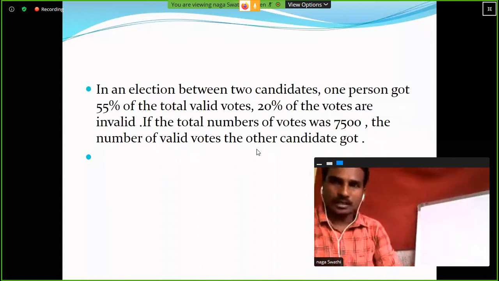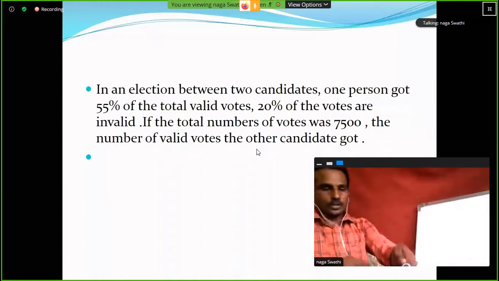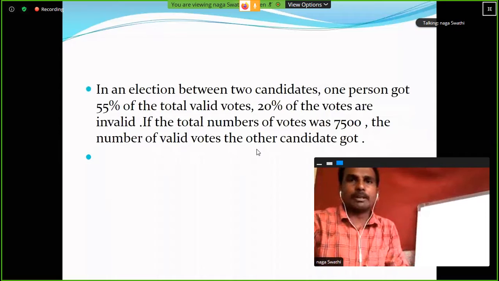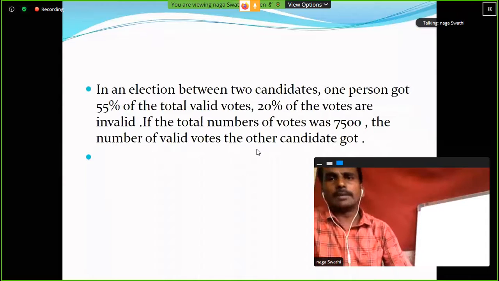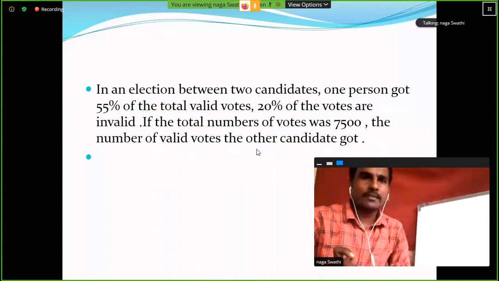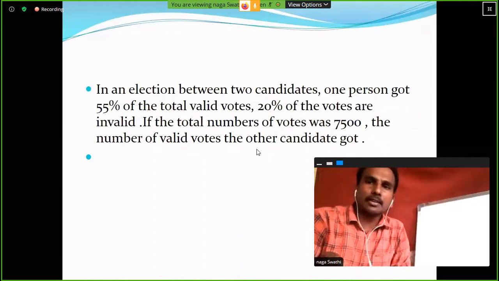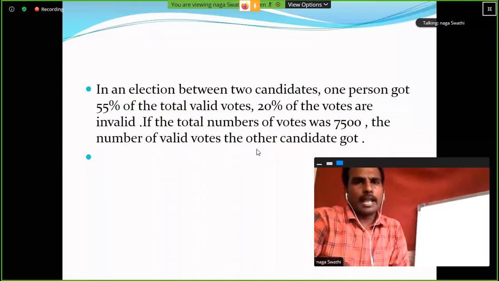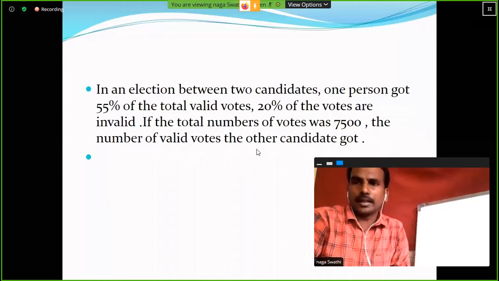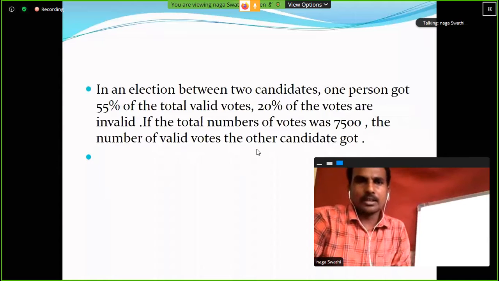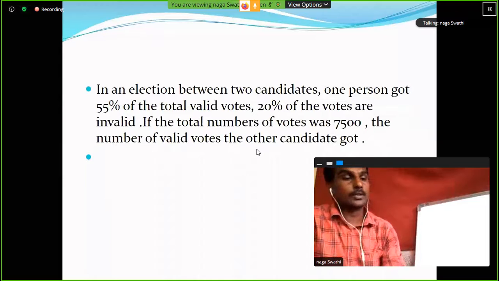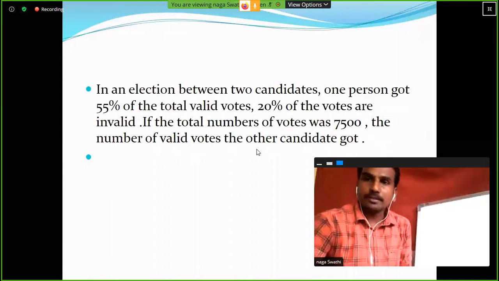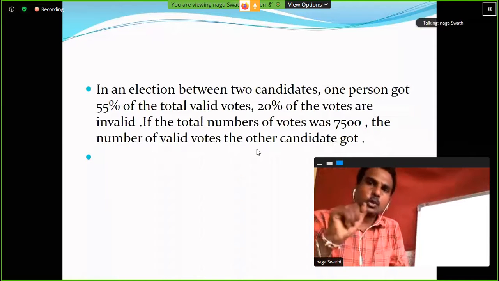Next one. So here, in an election between two candidates, one person got 55% of the total valid votes, and 20% votes are the invalid votes. If the total number of votes was 7,500, the number of valid votes the other candidate got is dash. So the second person got how many votes? He's asking, the second person got how many votes? So here the total number of votes is 7,500.